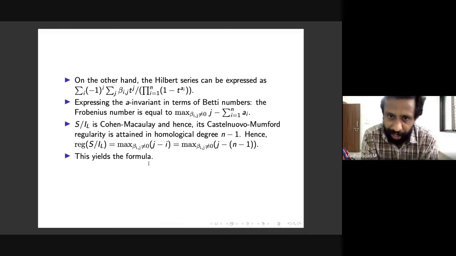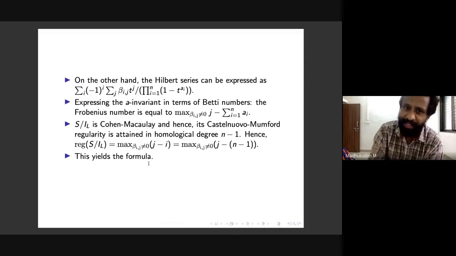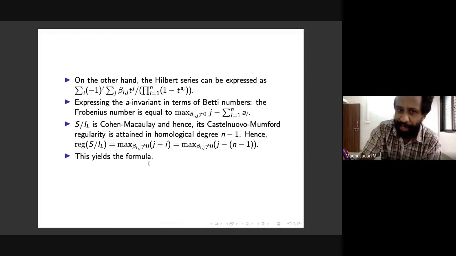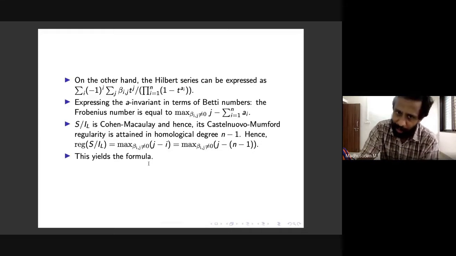Now we are still not yet done. We need to bring regularity into play. For this, you note that S mod IL is Cohen-Macaulay of dimension and depth 1. Krull dimension 1 is really because the lattice has codimension 1. And for depth 1, you can actually easily produce a non-zero divisor on this. So this is a relatively easy step again.